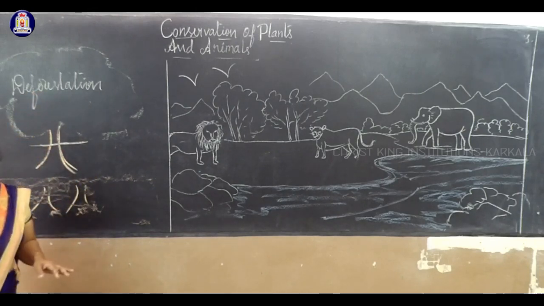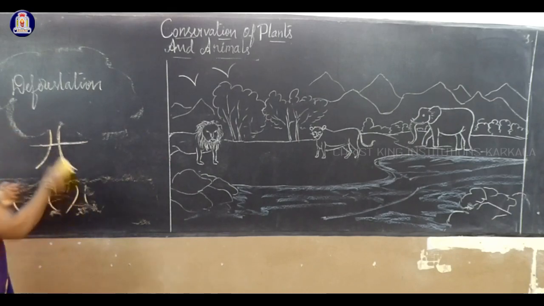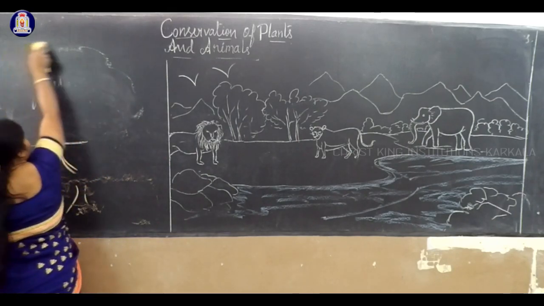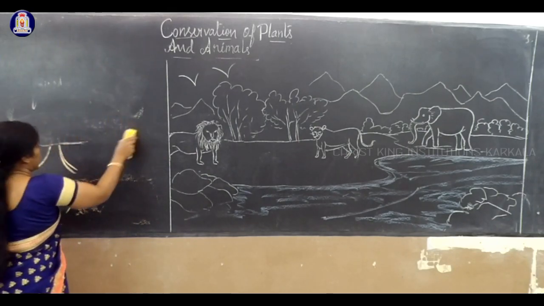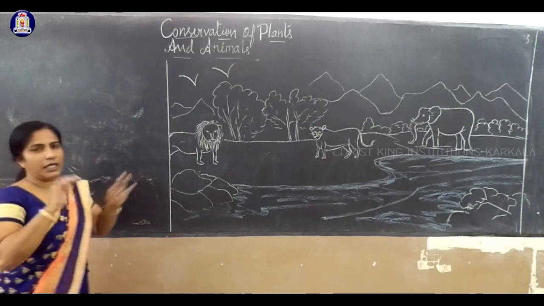Now I removed a plant or a huge tree in one area.